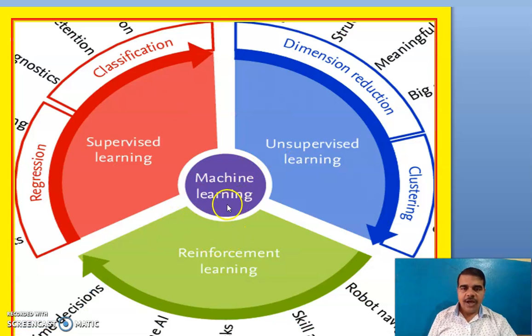Here in this figure, we are seeing that in the center we have machine learning, and around it we have supervised learning. Supervised learning can be further classified into classification and regression. Similarly, unsupervised learning has clustering and dimension reduction. And the third category is reinforcement learning.